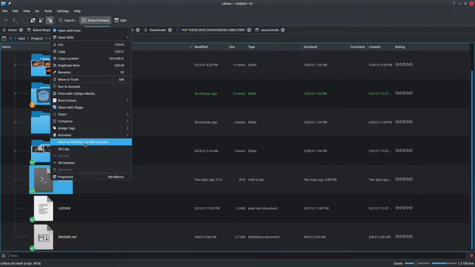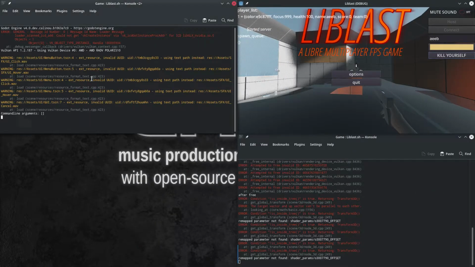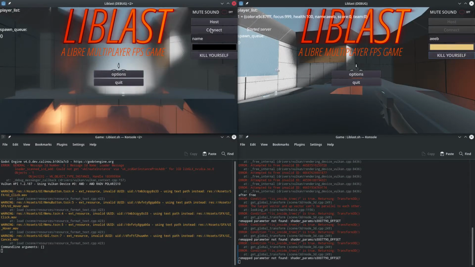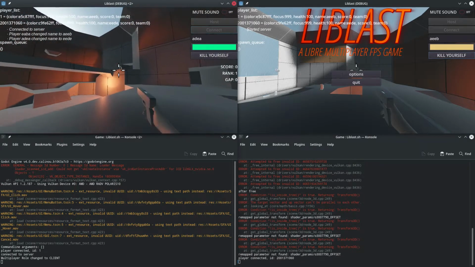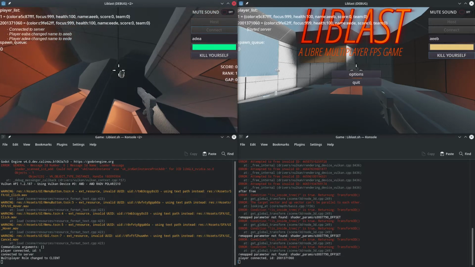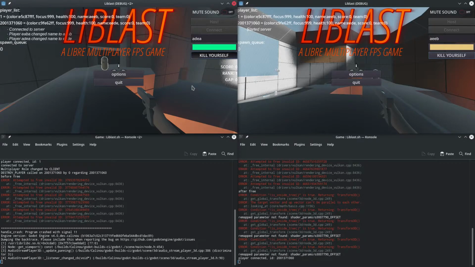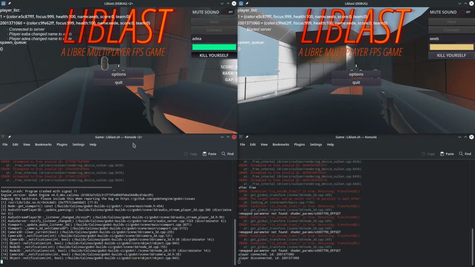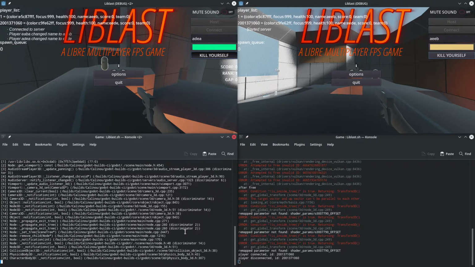Now let's start another instance. And let me compile this into one screen. And now I will connect to the same game. So there are two peers playing now. And the client, I'm gonna kill himself. And you know what? See, the game engine immediately crashes. And we have a backtrace.